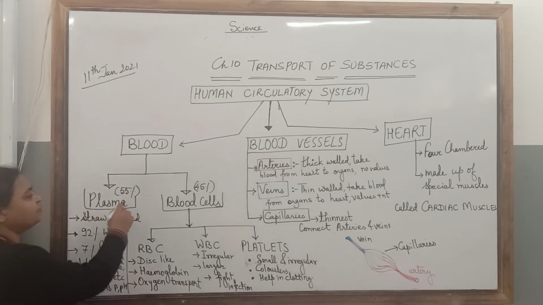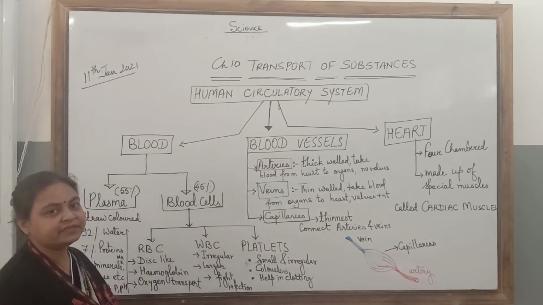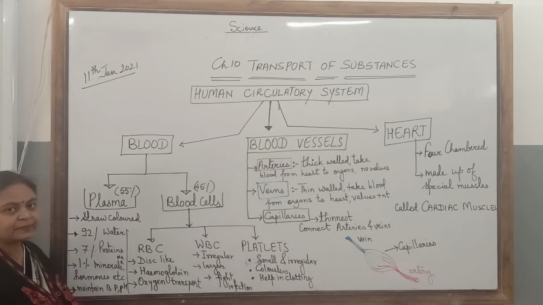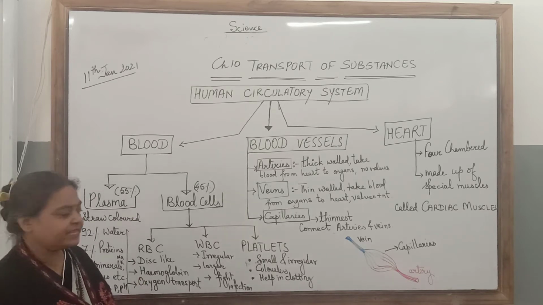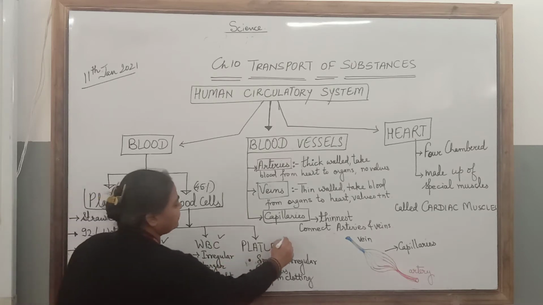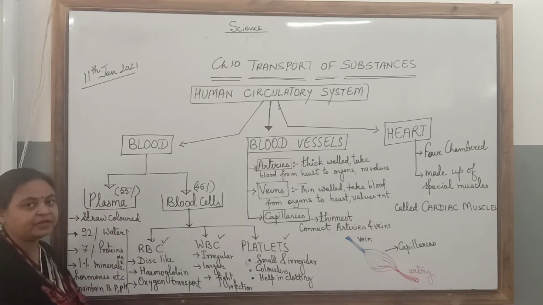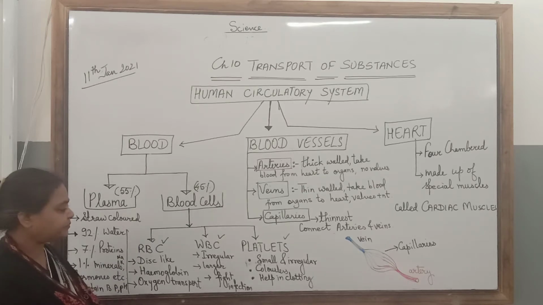Plasma consists of 55% of the blood and blood cells are around 45%. The remaining part is of the cells. There are three types of blood cells: RBCs, WBCs and platelets. RBCs means red blood cells or erythrocytes.